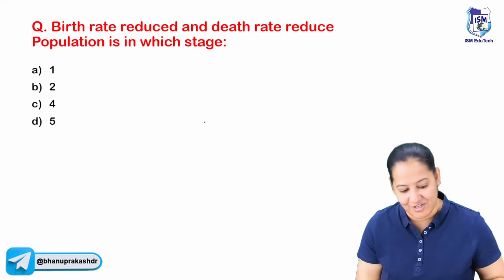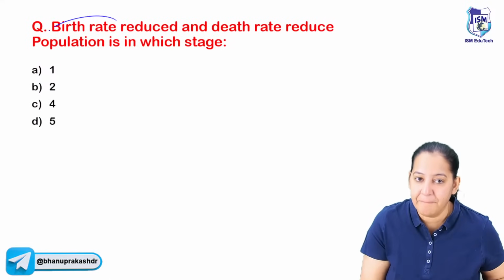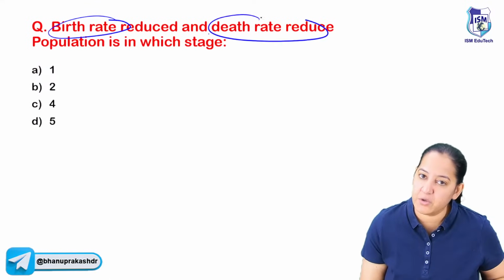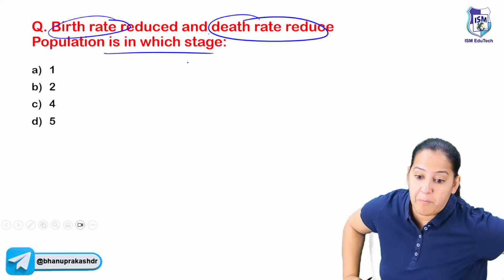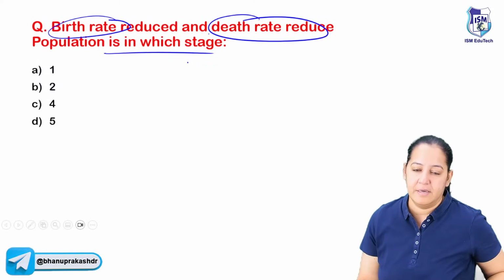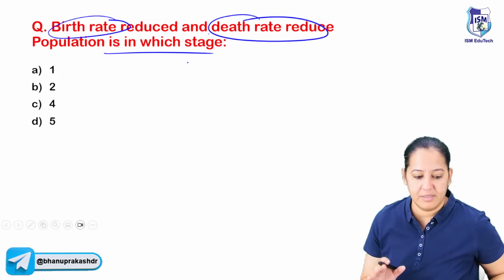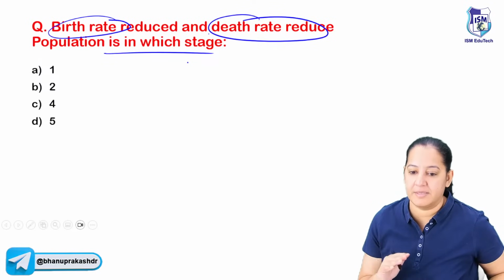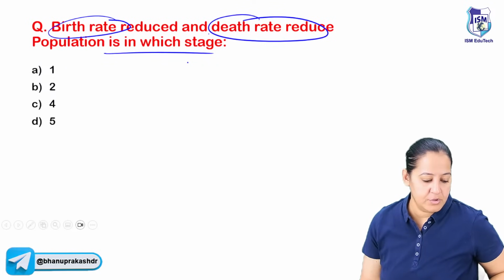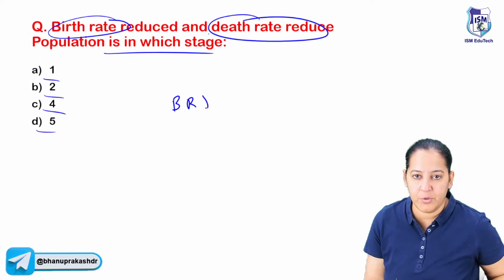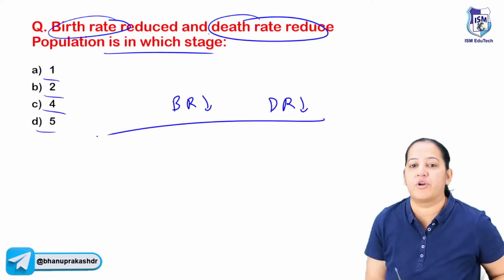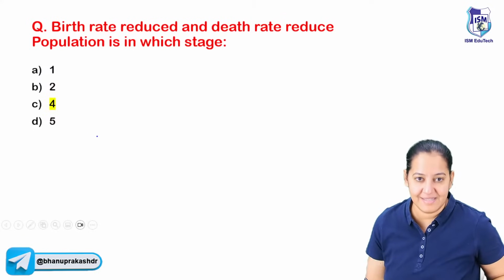The next question is in front of you. Be fast. Birth rate reduced and death rate also reduced. In which stage does it happen? In which stage of the population cycle does it happen? You know the stages of a population cycle, the population curve. Stage 1, stage 2, stage 3, stage 4. I'm saying birth rate is reduced and death rate is also reduced. Both are reducing. So in which stage does it happen? Yes, it happens in stage 4.